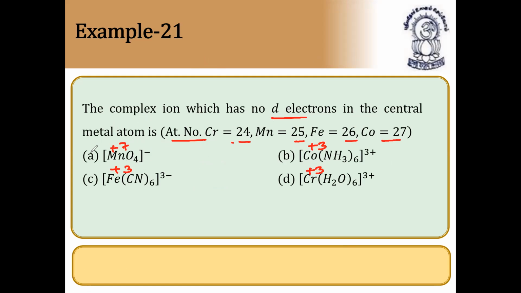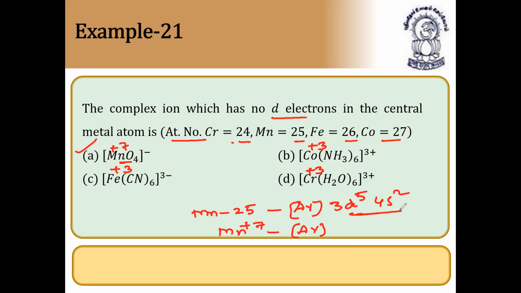Manganese +7 means all the electrons are removed, because the manganese atomic number is 25, so the configuration is argon 3d5 4s2. If you remove all 7 electrons, because manganese is in the +7 state in the manganate ion, it is equal to only argon. All these are removed, so no d electron is present. So the answer is the first option. Directly we can say easily, this is the first option. So electronic configuration plays a very important role in all the chapters.